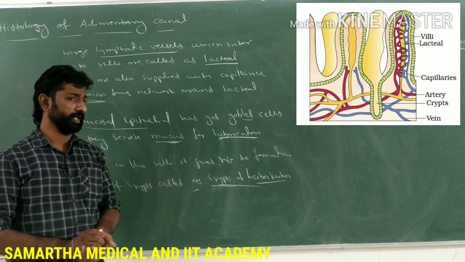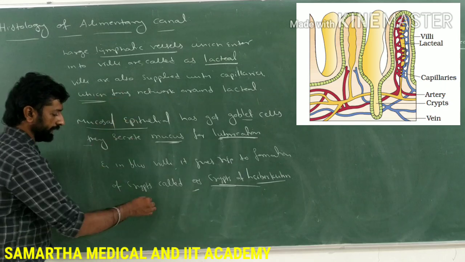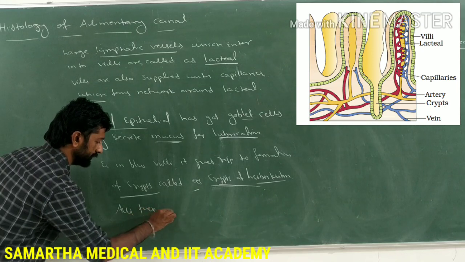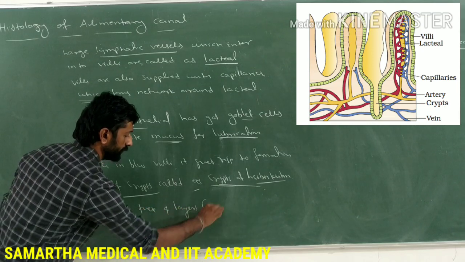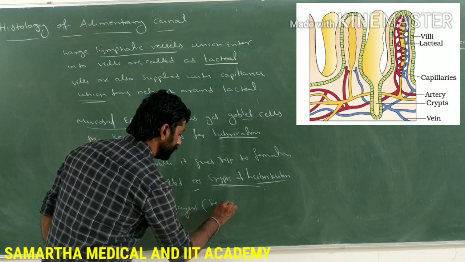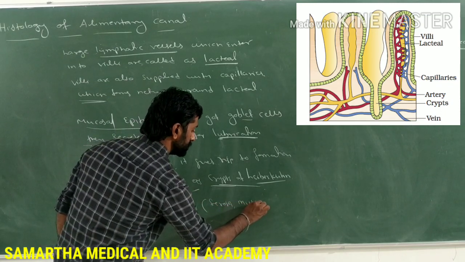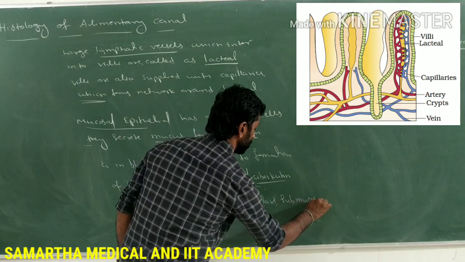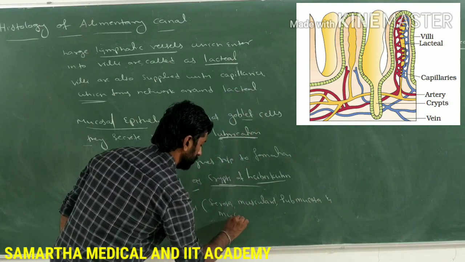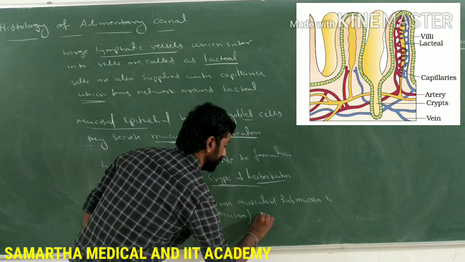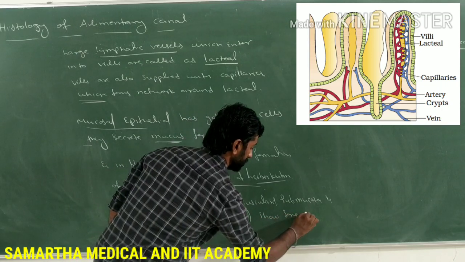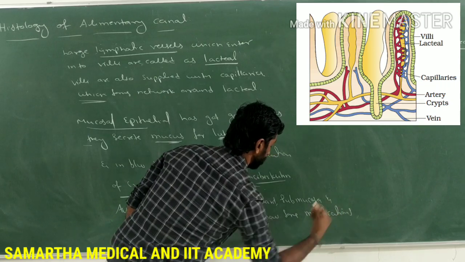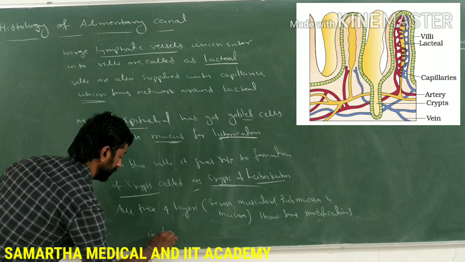So this is regarding the mucosal epithelium and the mucus and the remaining 4 layers of the alimentary canal. All these 4 layers, whatever we have discussed till now, what are those 4 layers? Serosa, muscularis, submucosa and mucosa. All these 4 layers show some modifications in different parts of the alimentary canal.